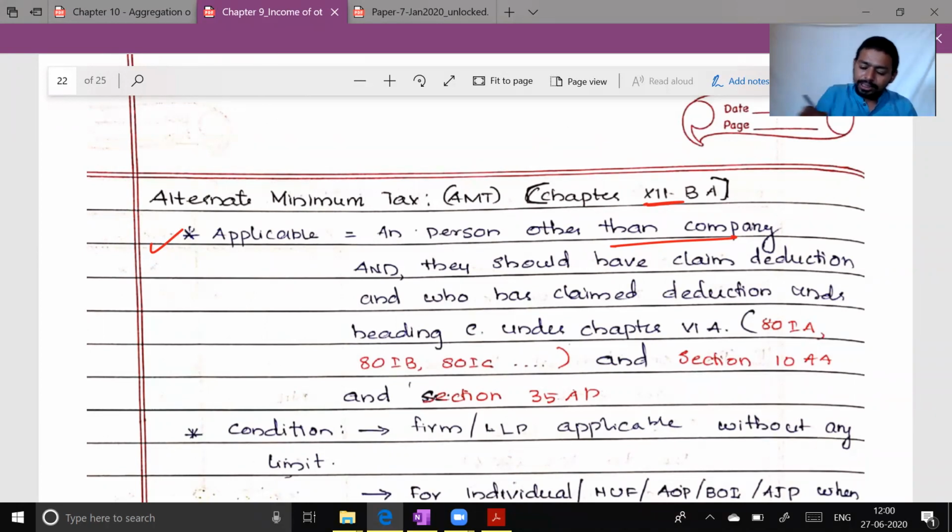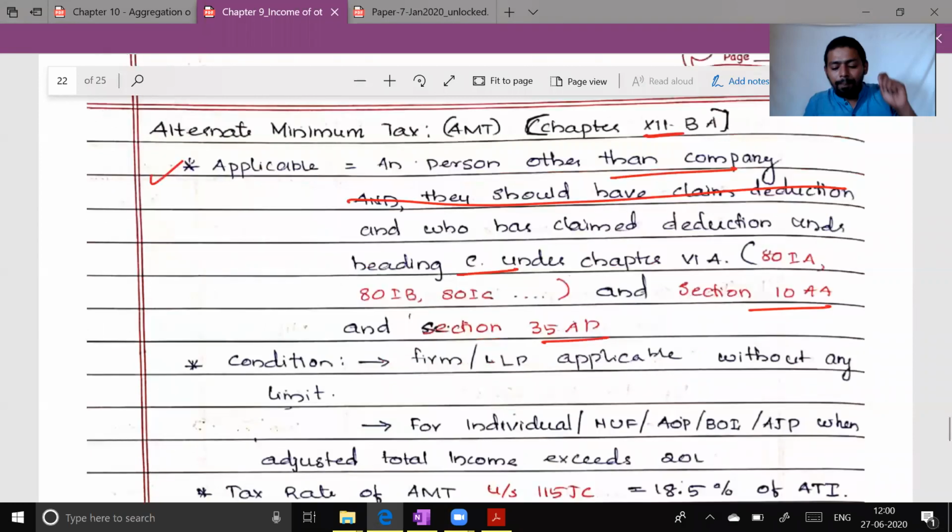They should have claimed deduction under heading C. This sentence is wrong. Any person other than company and who has claimed deduction under heading C under chapter 6, that is 80 IA, IB, IBA, IAC series, and section 10 AA and section 35 AD. So special provisions of this income tax.